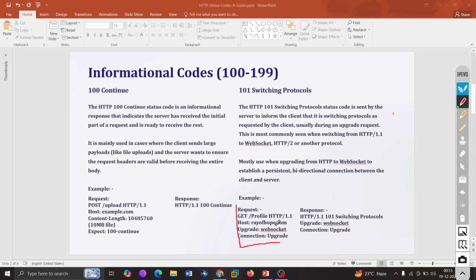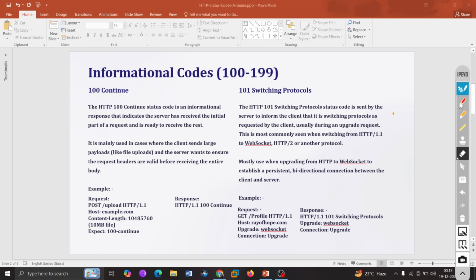The host seems like rayofhope.com, and we are upgrading to WebSocket, right? So over here, what we will be getting in response is HTTP 1.1 101 Switching Protocols and Upgrade: WebSocket. That means we are upgrading to WebSocket, right? For that purpose, we will be using 101 Switching Protocols.